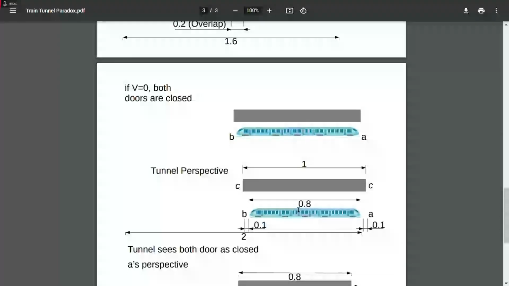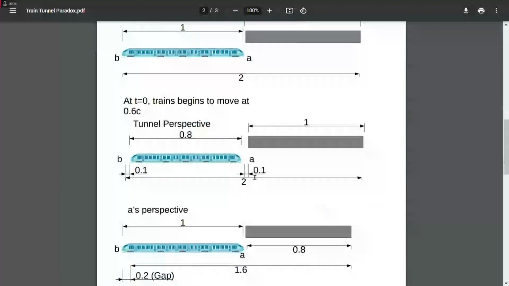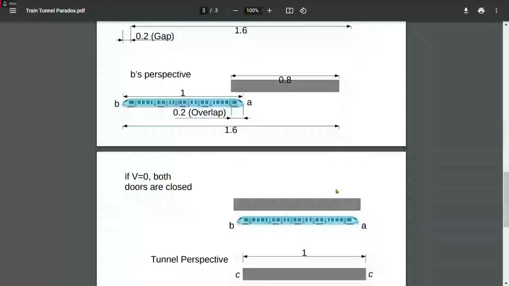But again, the contraction goes to the center. So now there's a gap between both sides of the train and the tunnel. And that gap is 0.1. Again, we saw that earlier, which is 0.1. The other way of looking at it is that from the tunnel, the train can move a distance of exactly 1 into the tunnel, right? Because the tunnel is 1 distance. When the train moves 1 distance, what happens to the train?